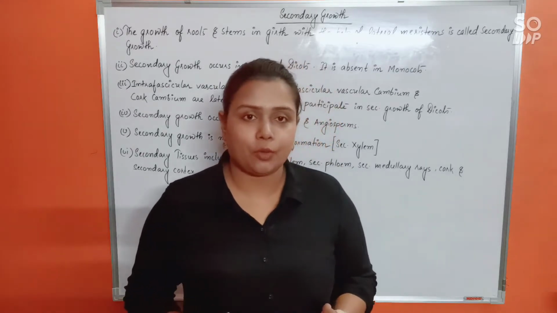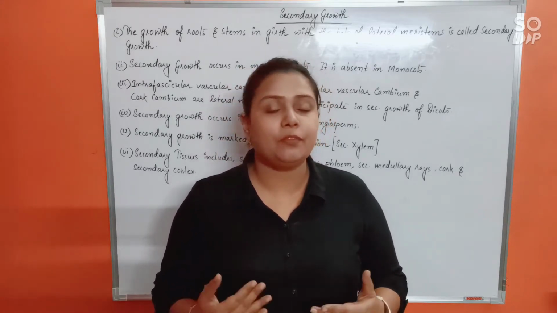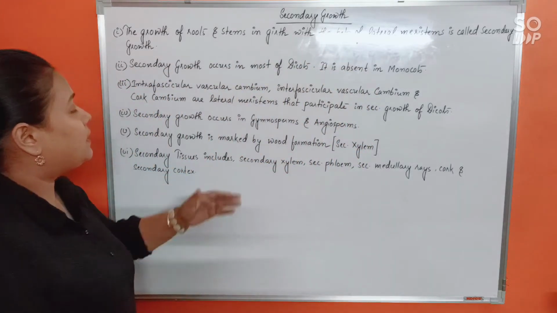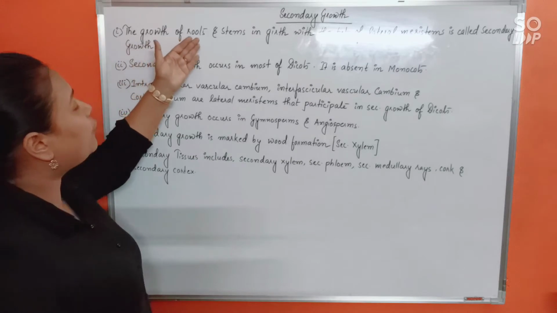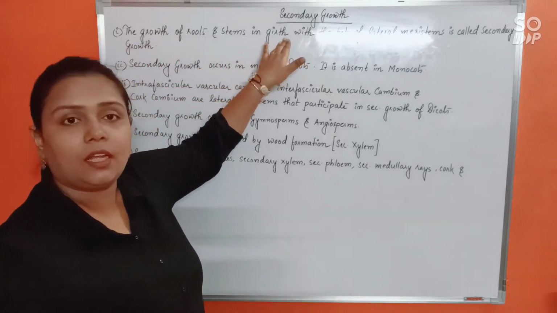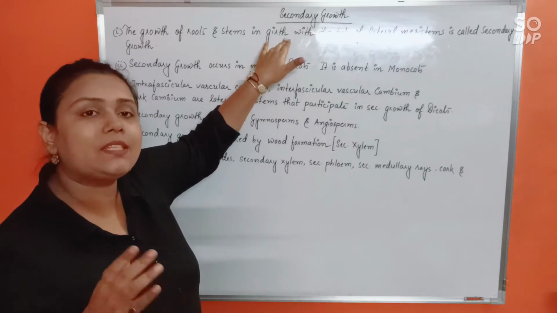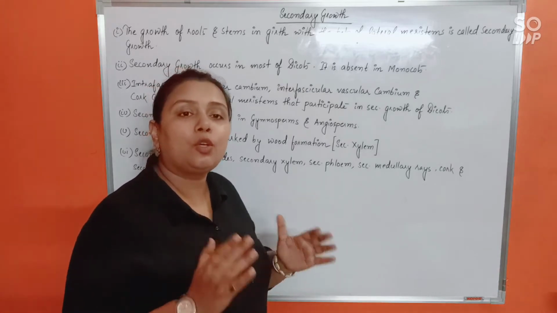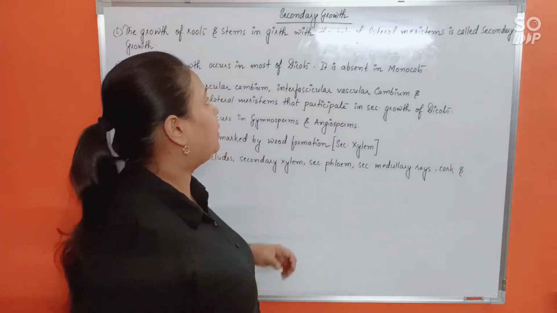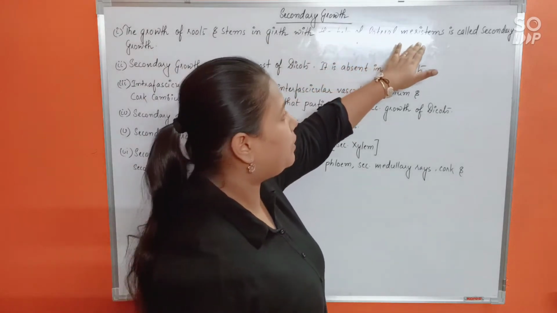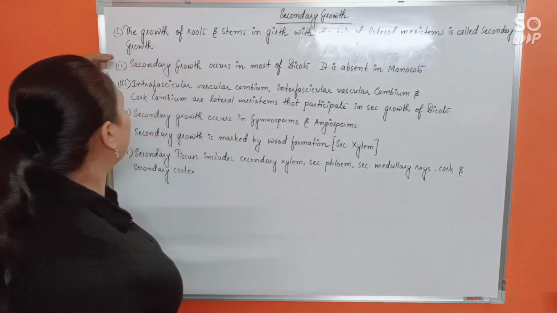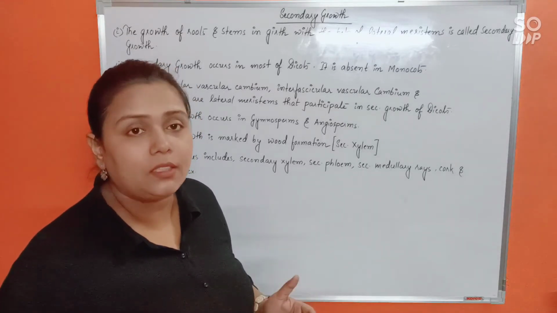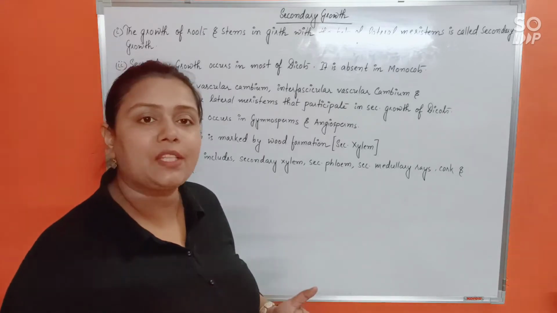Alright, so secondary growth. You need to have some preliminary idea before we start discussing it in detail. First thing, secondary growth means the growth of roots and stem in girth. That means now the plant will grow as per its diameter. Primary growth means growth in length, whereas secondary growth means growth in girth, or diameter. It will happen with the help of lateral meristems, and that is what is known as secondary growth.